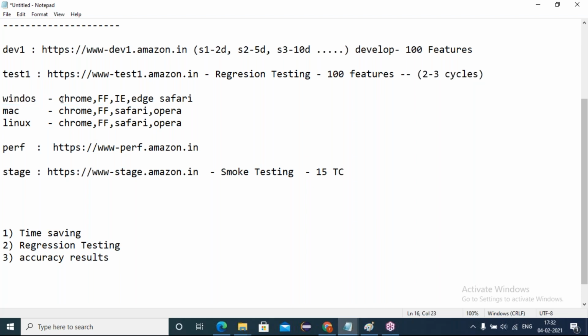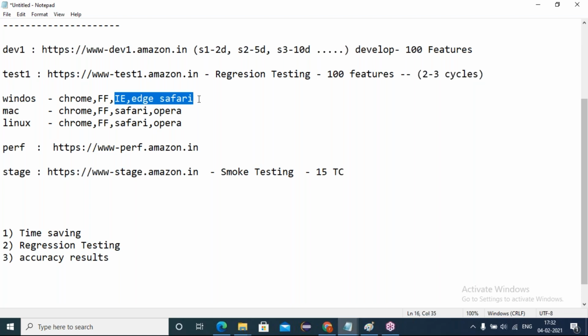With full confidence, you can do it for Chrome and Firefox. For the remaining browsers, it has passed in Chrome and Firefox, right? Why can't it pass? It will definitely pass. With more confidence, you'll keep it as a pass. By your bad luck, when the end customer is opening the application in any of these browsers, he might face some issue